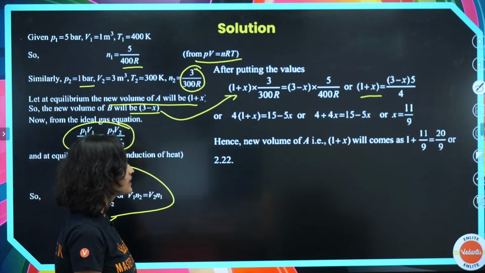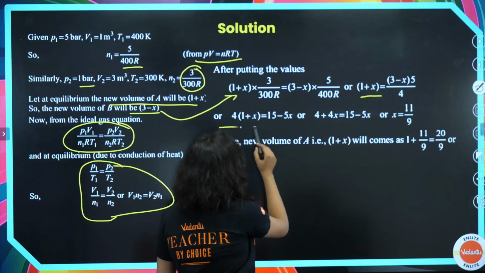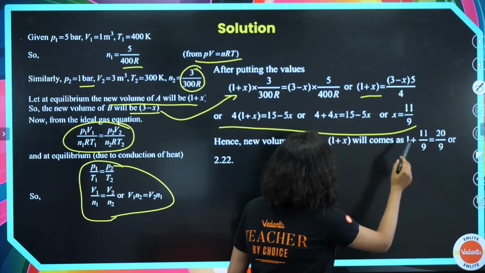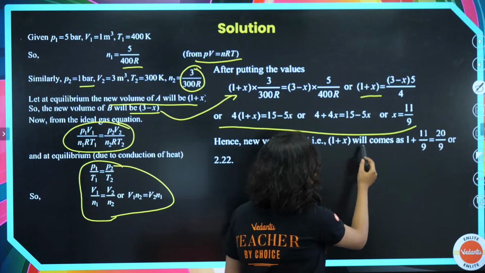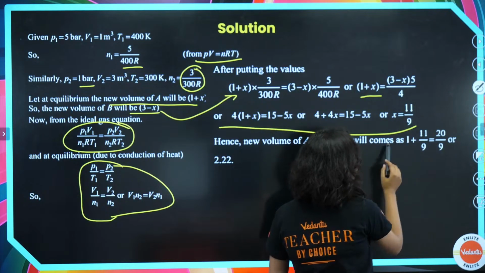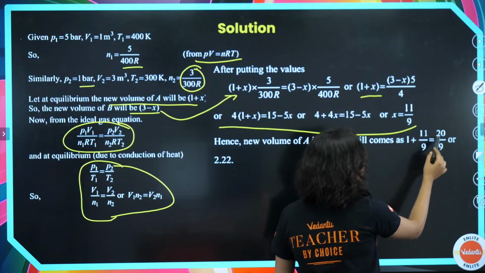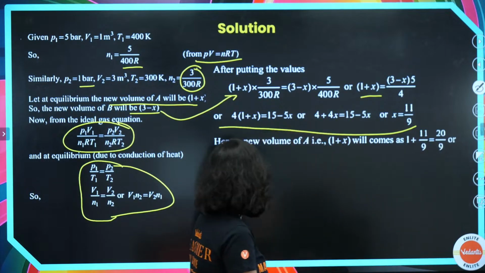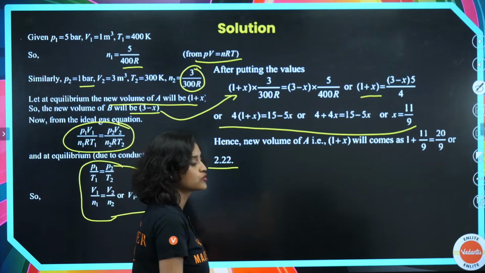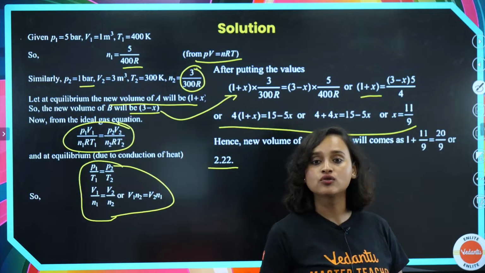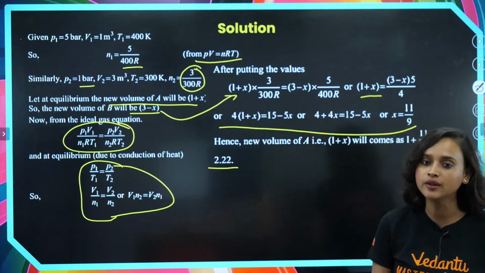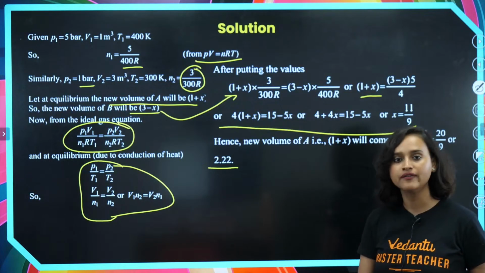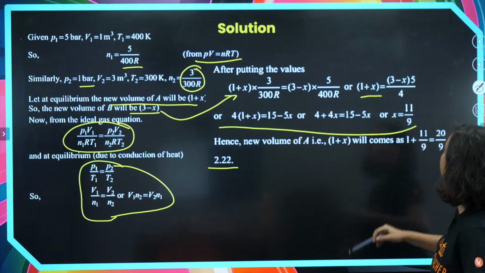When you solve this whole thing, you will find that the new volume of A, that is 1 plus x, is equal to 1 plus 11 by 9, that means it's 20 by 9, or it is 2.22. So yes, you all were right. Those who said that it is 2.22, 2 point something, you are absolutely right. Okay. Is this clear how to do it? Very good. Super proud of you guys.